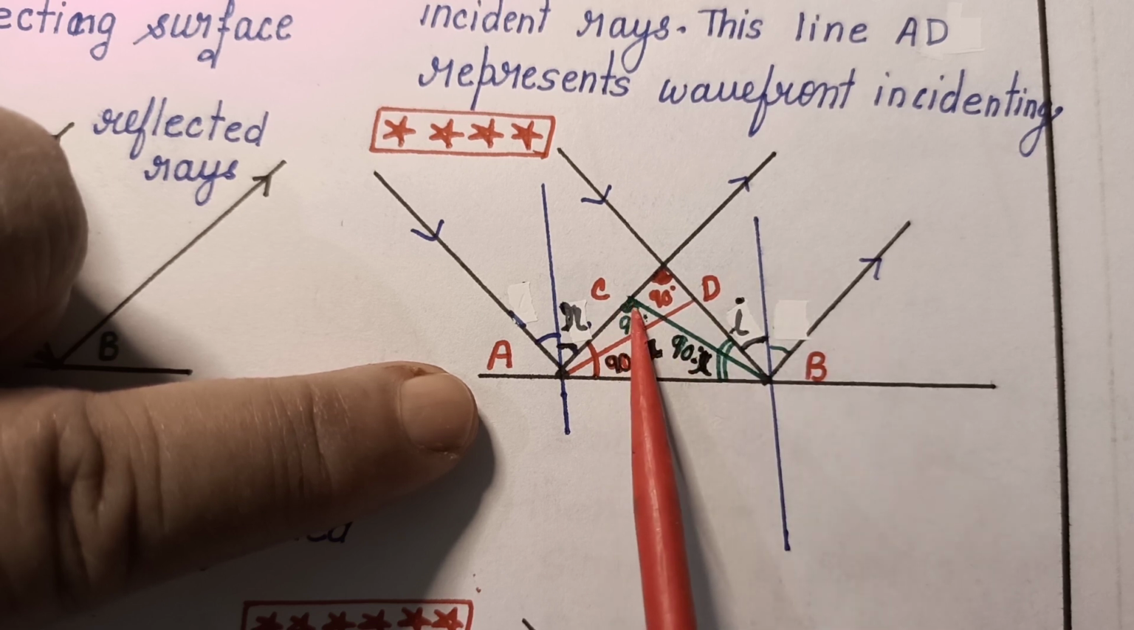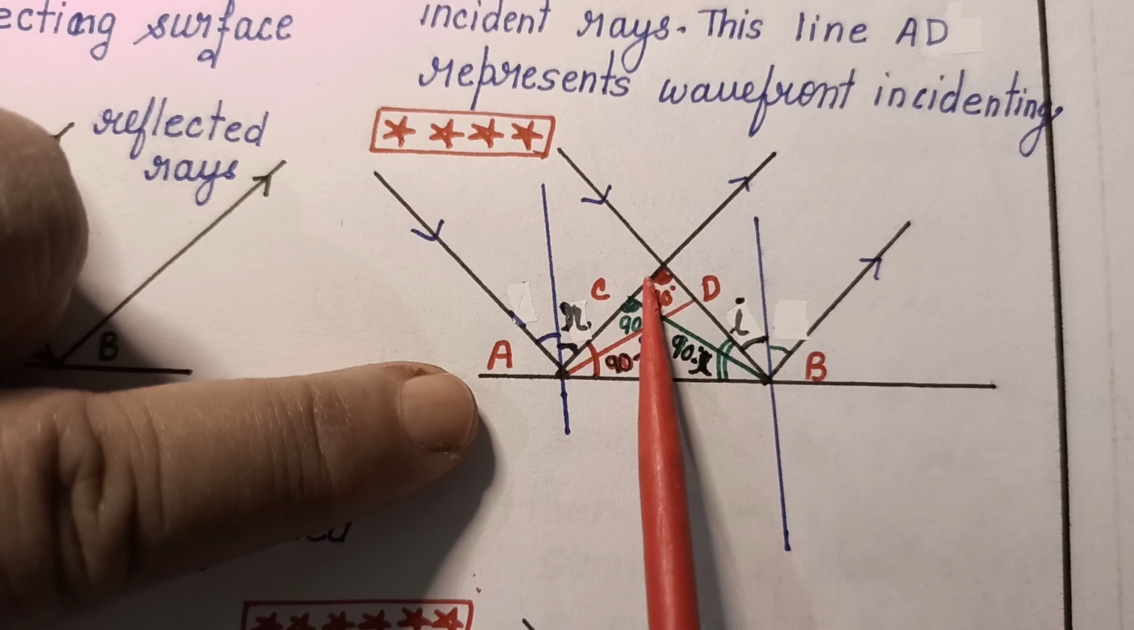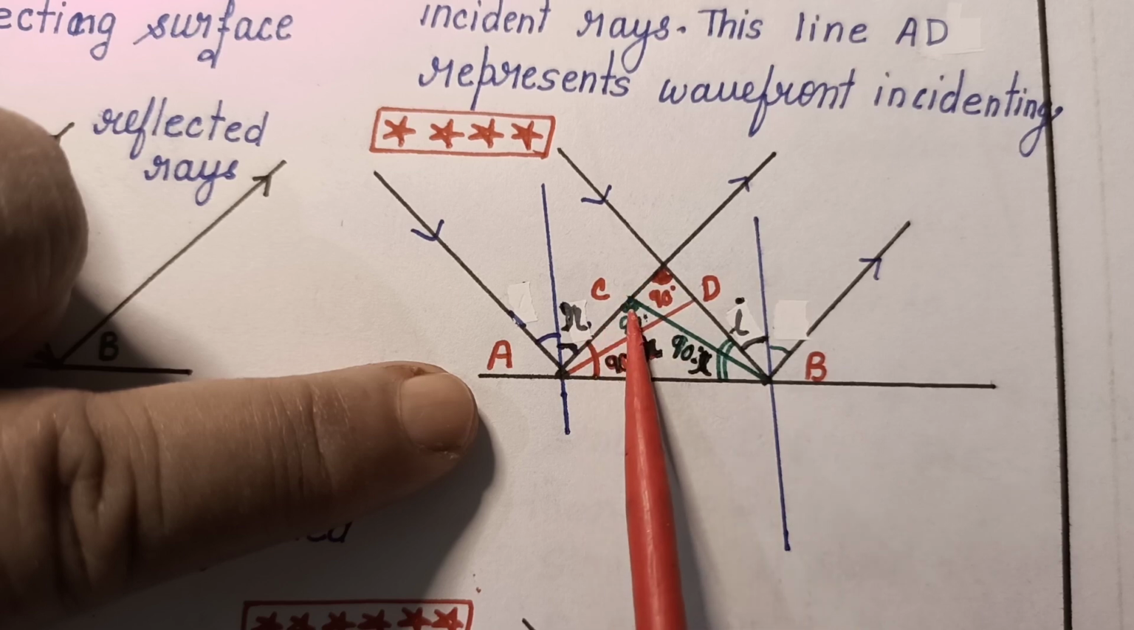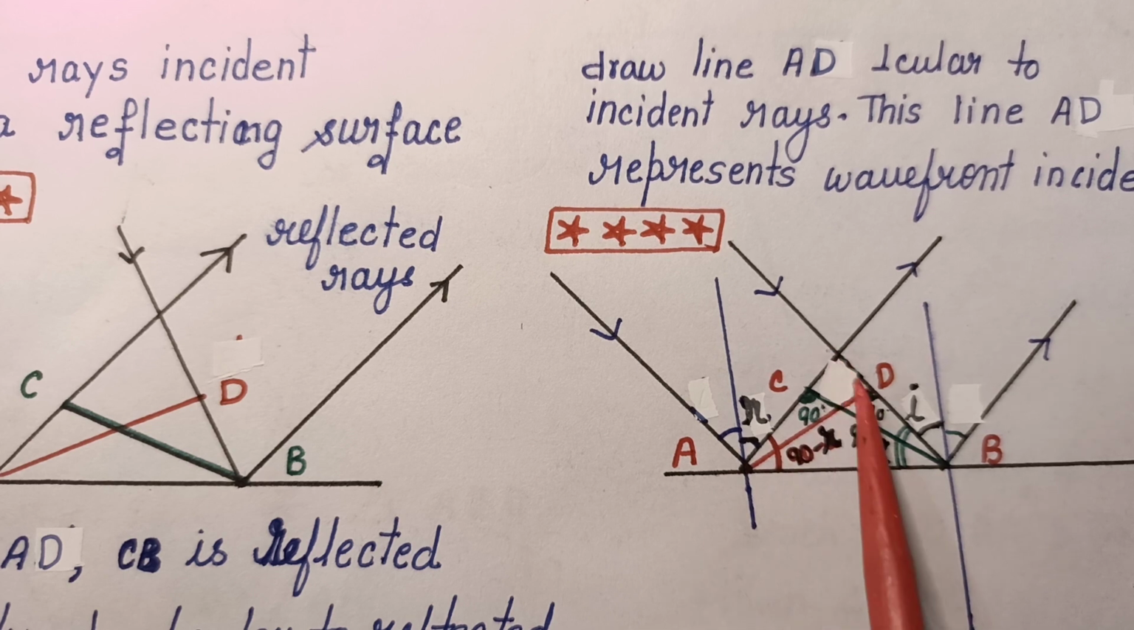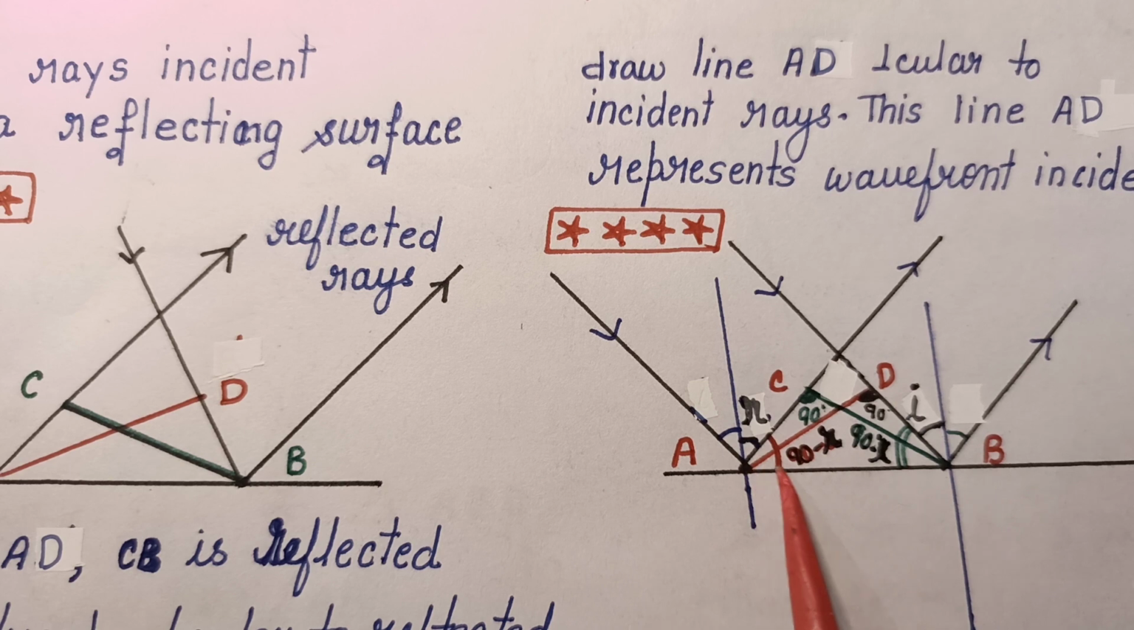Just remember that the wavefront is perpendicular to the ray. So this is 90. The incident wavefront is perpendicular to the incident ray, so this angle is also 90. So now we are going to consider this triangle and this triangle.